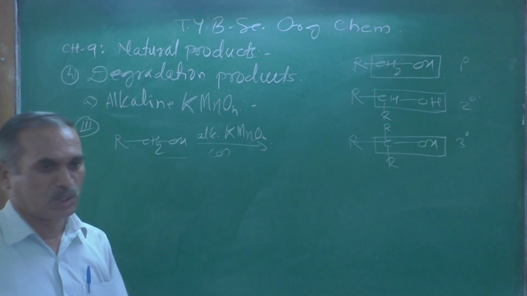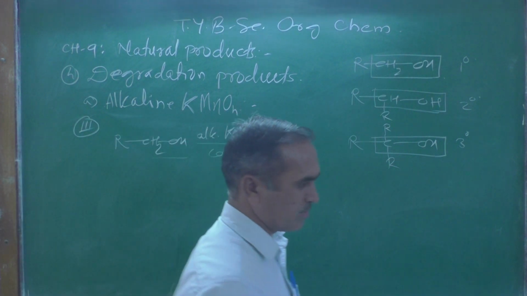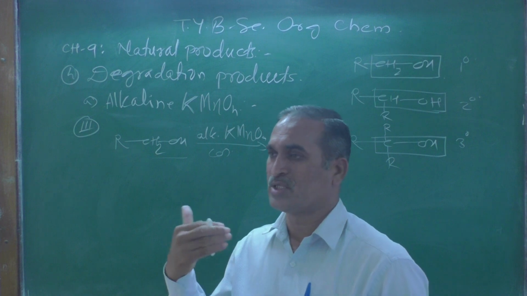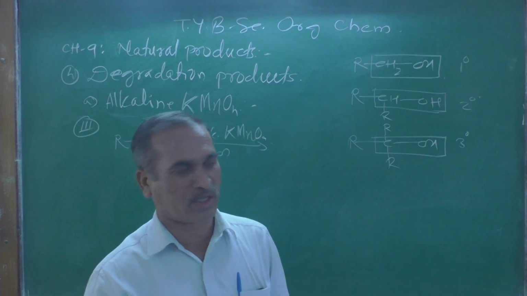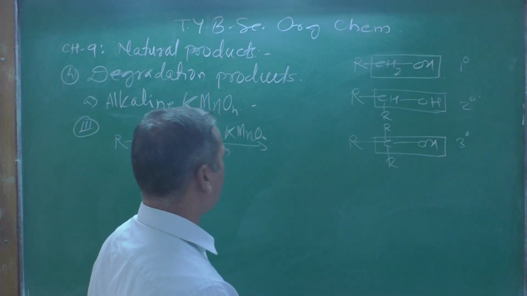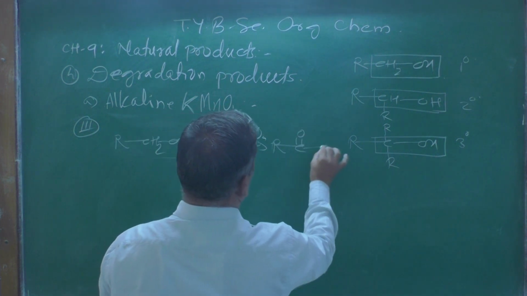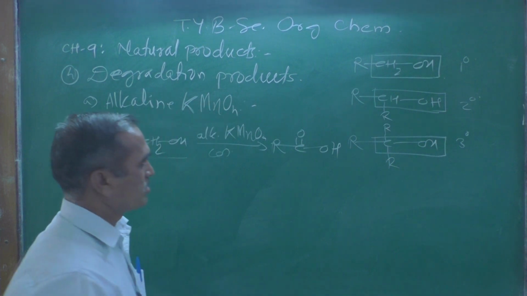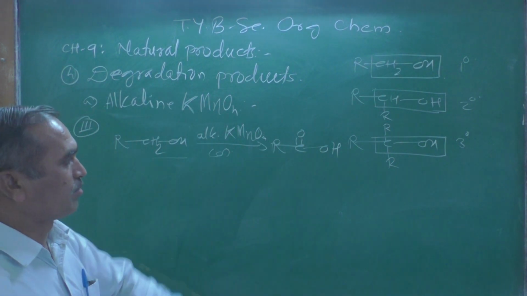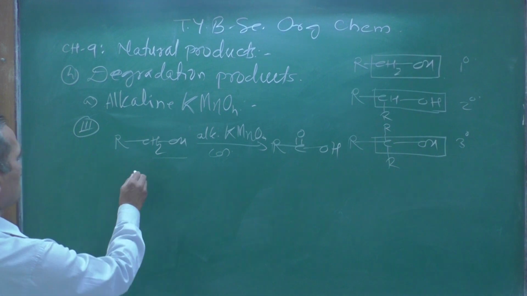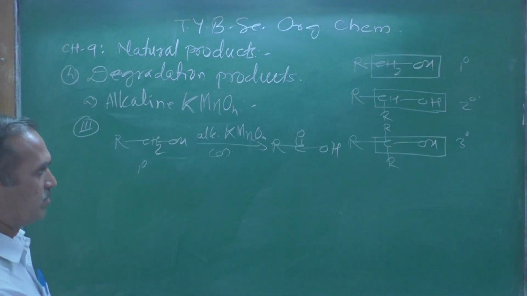That primary alcohol is first converted into an aldehyde, and this is oxidizable. It is further oxidized, and the resulting compound formed is an acid, RC double bond OH. This is the product, a carboxylic group we are getting over here.